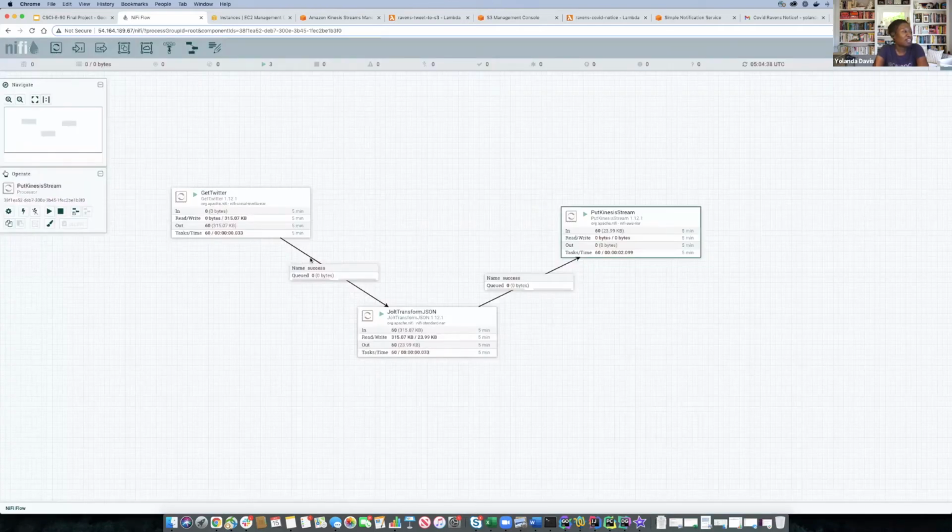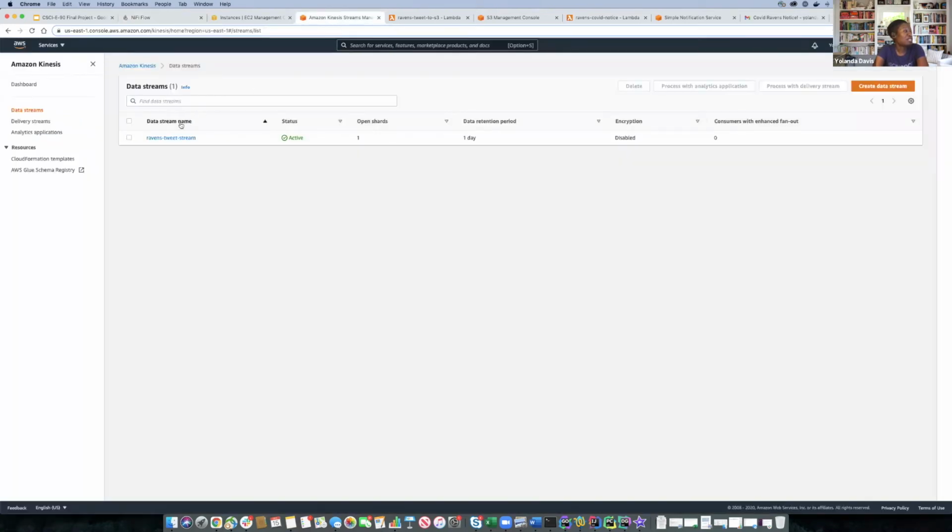So as you can see, this is running live. That's why you see this play button as green here and the amount of data that it has sent over a period of time. And if we were to go to Amazon Kinesis, we can see here is the active Ravens tweet stream that NiFi is producing messages or records upon.